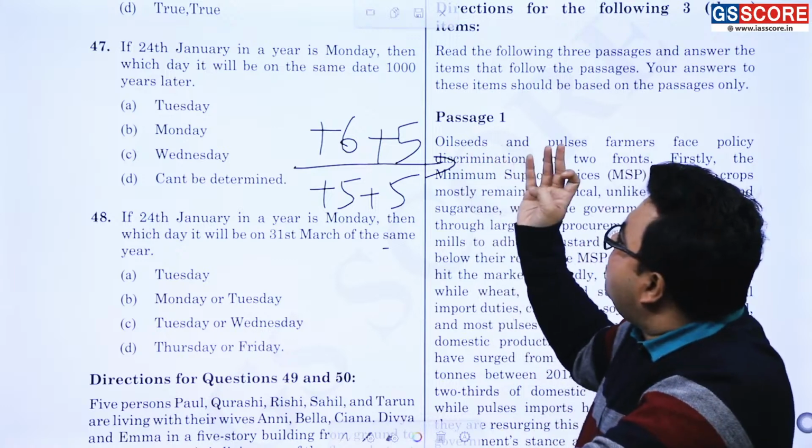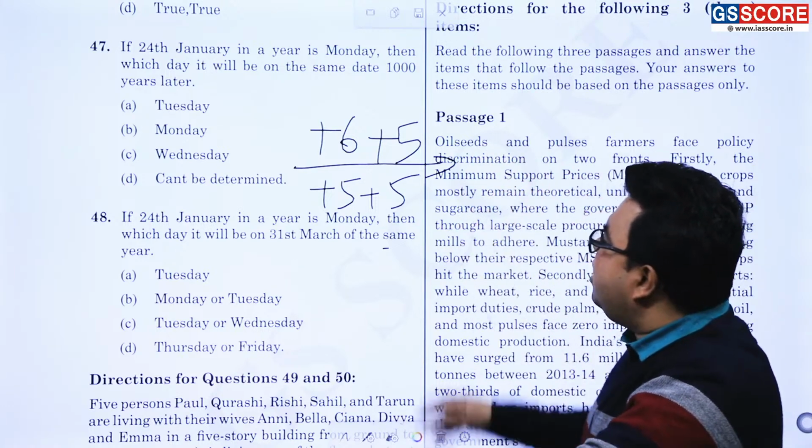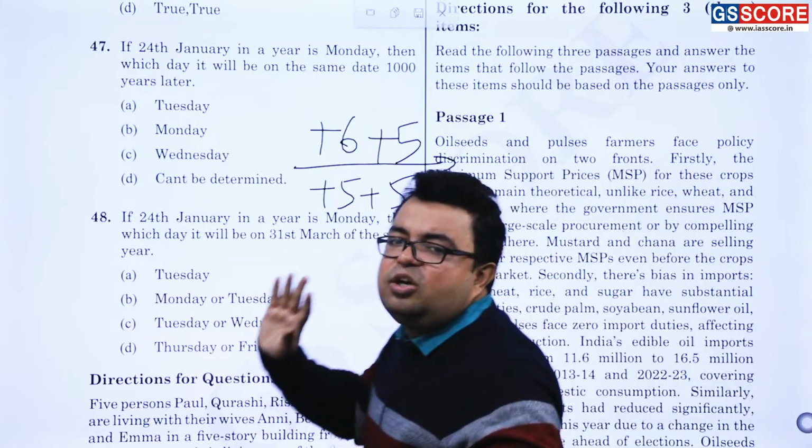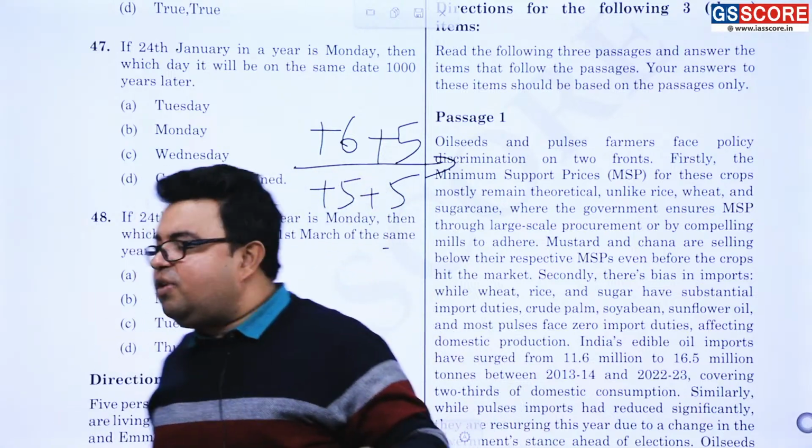So plus 3 is what? Monday, Tuesday, Wednesday, Thursday. Either Thursday or Friday should be the answer of the question. So it cannot be determined. Unless and until some other facts are given, it cannot be determined.